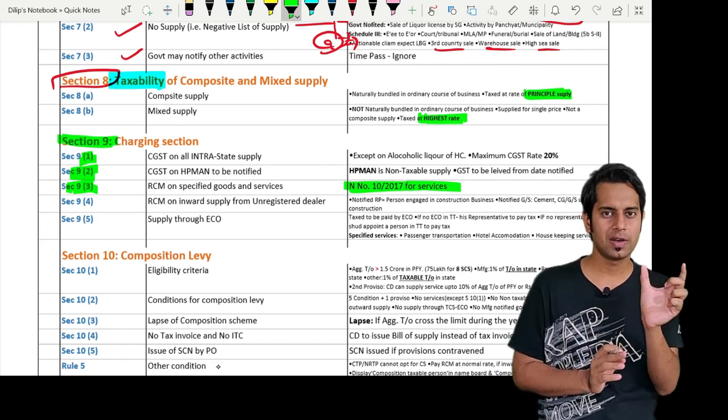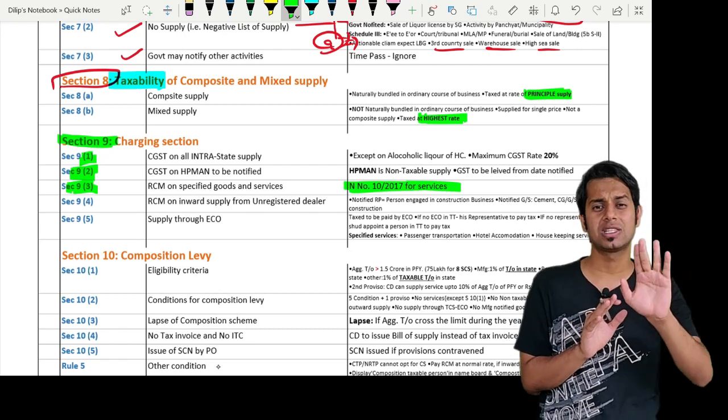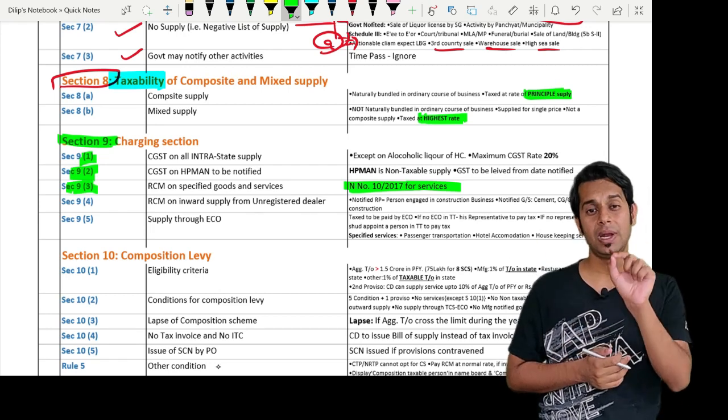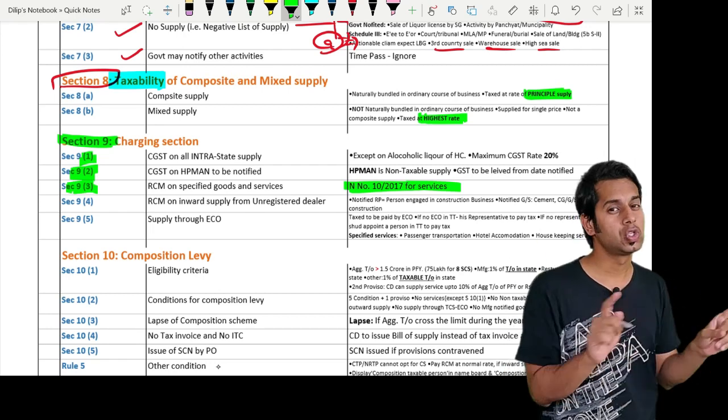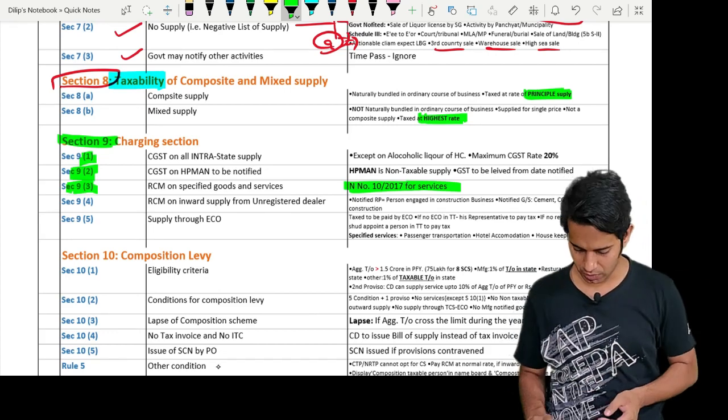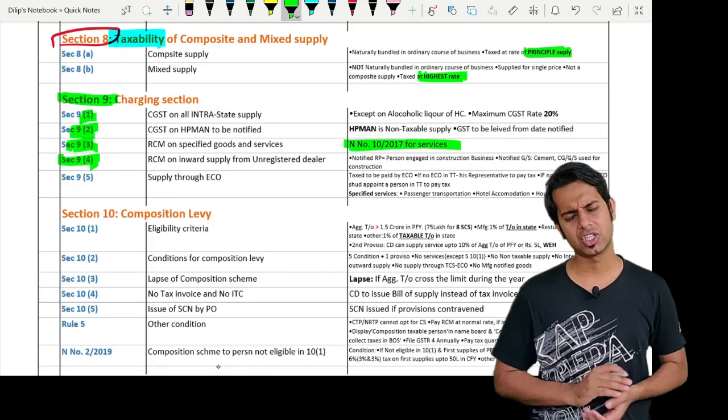If renting of motor vehicle services, by a person opting to pay tax at 5%, are provided to a body corporate, then the body corporate will have to pay the taxes under reverse charge. Please note, the person providing the services should not be a body corporate, and he should be a person opting to pay tax at 5%. Okay. Then we have section 9 subsection 4.